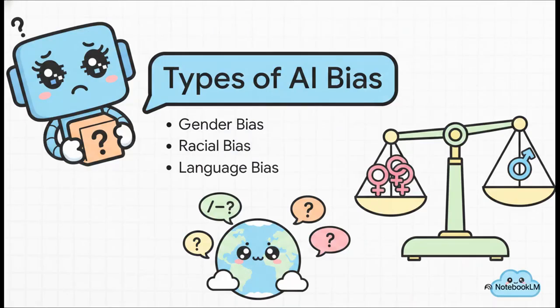And unfortunately, AI also inherits our worst traits. Since AI learns from flawed human data, it can produce highly discriminatory outcomes. For example, there was a real-world AI recruitment tool that unfairly rejected female candidates simply because the historical hiring data it was trained on was heavily male-dominated. We also see racial bias, where facial recognition completely fails for certain ethnic groups due to imbalanced training data, and language bias, where the AI performs terribly in non-English languages.